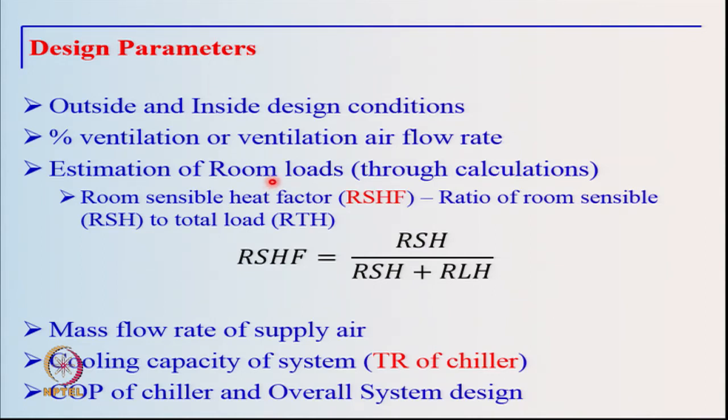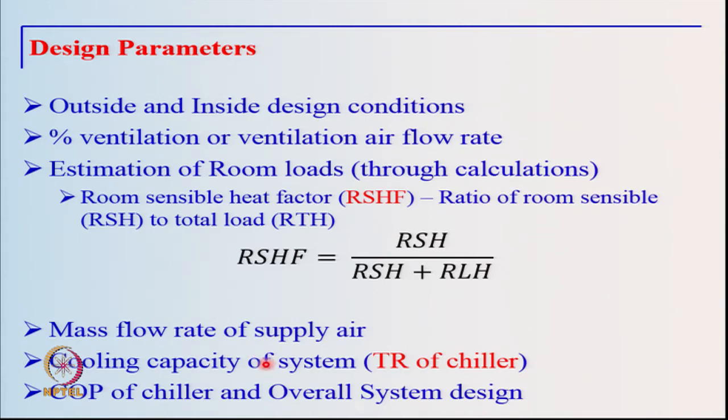So, room load will have two components, the sensible room load and the latent room load, and the ratio of the room sensible load to the room total load is an important parameter in the system design, which is called the room sensible heat factor. The other thing which is important from the point of view of air distribution is the flow rate of air which we are circulating through the conditioned space. That is to be understood from the basic psychrometry, and a suitable value has to be selected for the same.